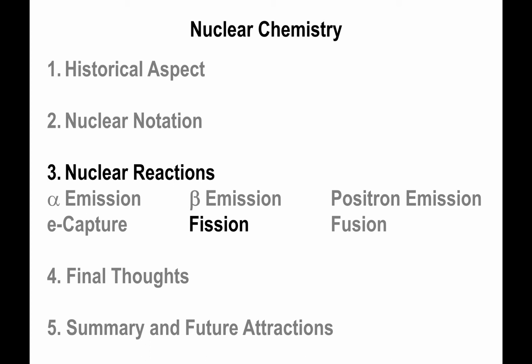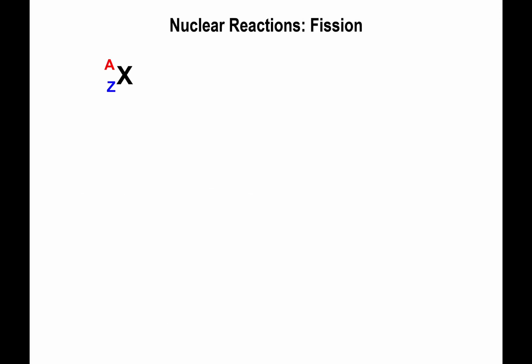Now, fission and fusion are typically the reactions involved in nuclear processes in nuclear reactors. Fission in particular characterizes itself by starting with an isotope of an element, usually an isotope that is high in atomic number and high in atomic mass. This isotope usually gets activated by having a neutron added to it.